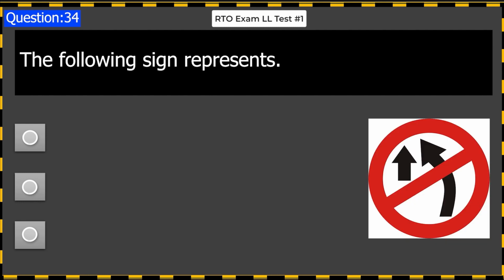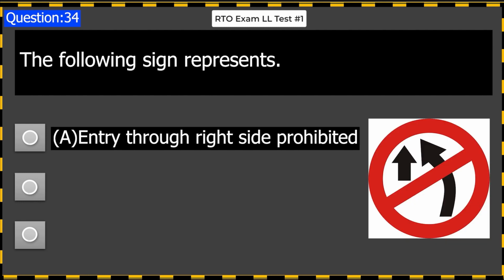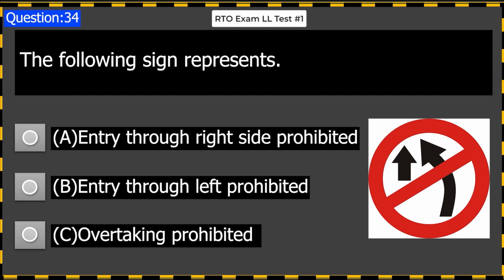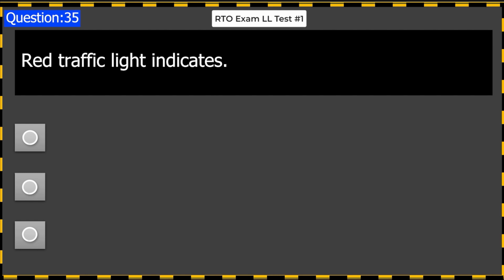The following sign represents A. Entry through right side prohibited. B. Entry through left prohibited. C. Overtaking prohibited. Answer C. Overtaking prohibited.